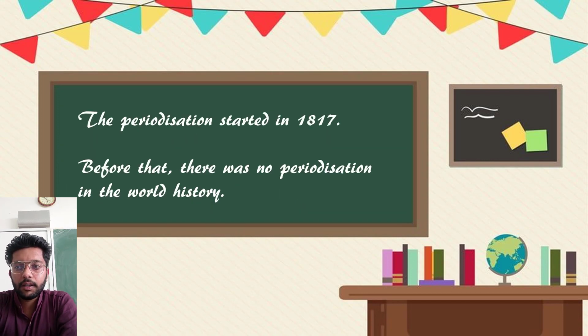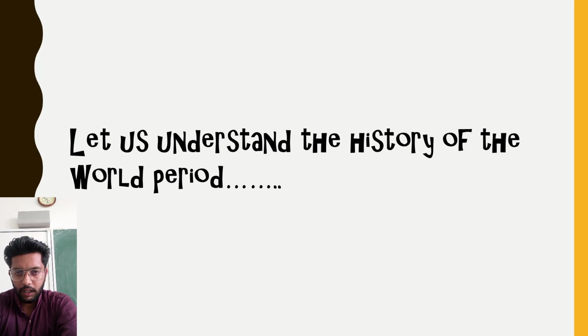Periodization, this demarcation, was started in 1817. Before that, there was no periodization in world history, meaning there was no ancient, no medieval. So the periodization of history started in 1817. Now let us understand the history of the world period. We are starting the history of the world period.